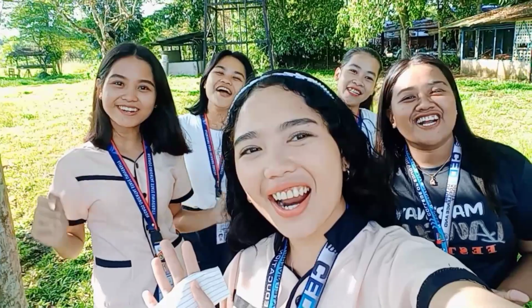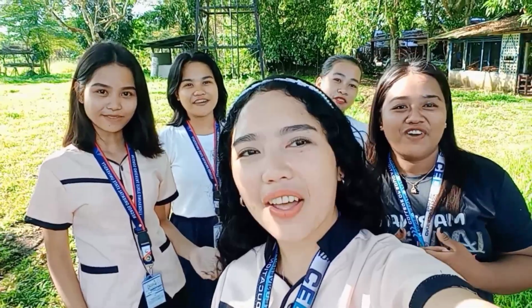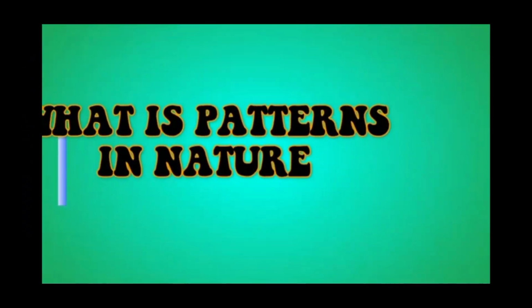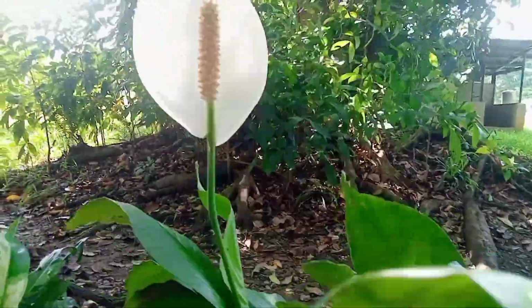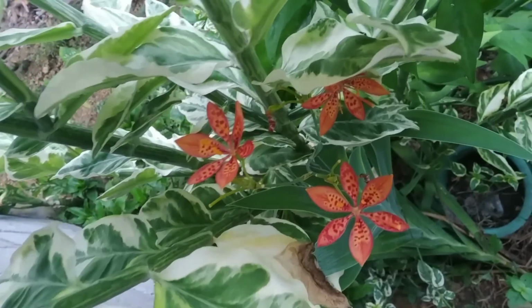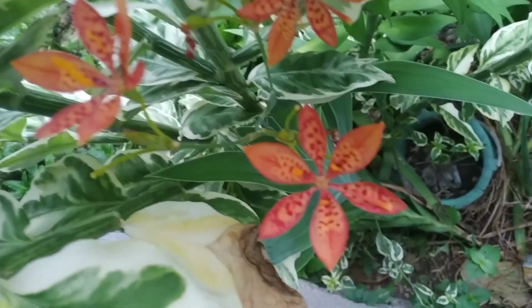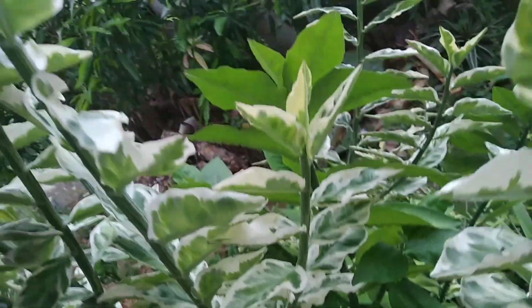Hello learners! Come with us and let's explore the patterns found in nature. Patterns in nature are visible regular forms found in the natural world. The patterns can sometimes be modeled mathematically, and they include symmetries, trees, spirals, meanders, waves, foams, tessellations, cracks, and stripes.